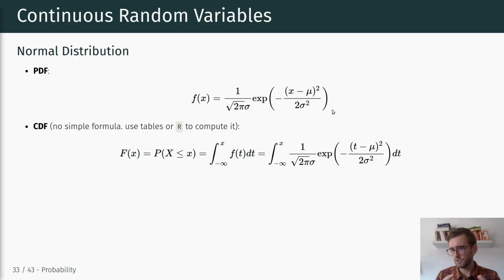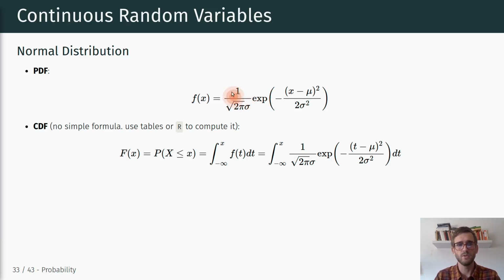And the cumulative distribution function, since this is a continuous random variable, is of course equal to the integral of this density function up to the point x. And the important, or the tricky, thing here is that this doesn't have a clear closed solution.